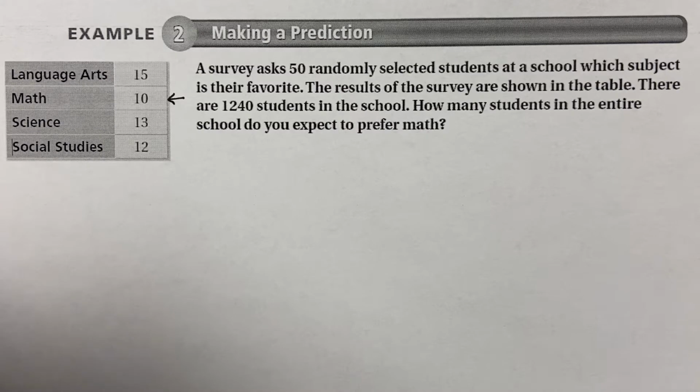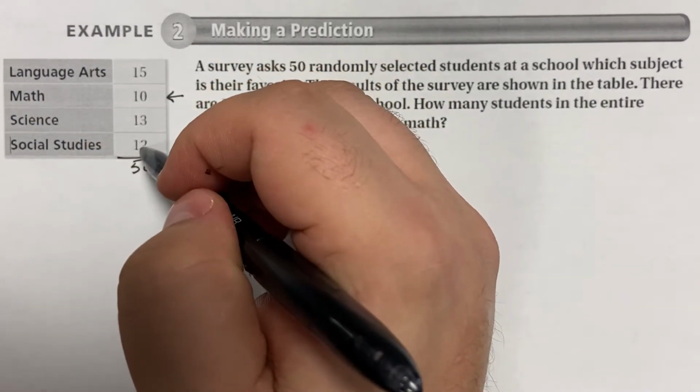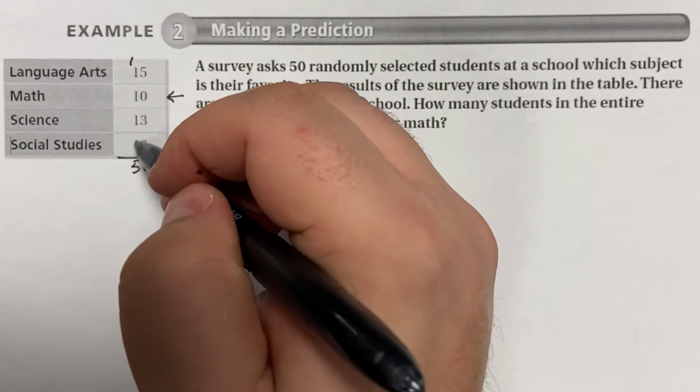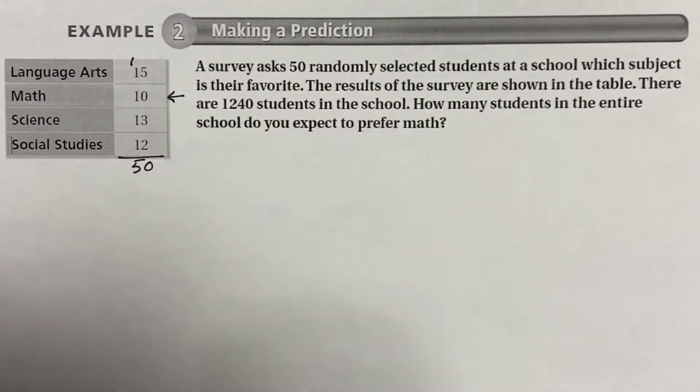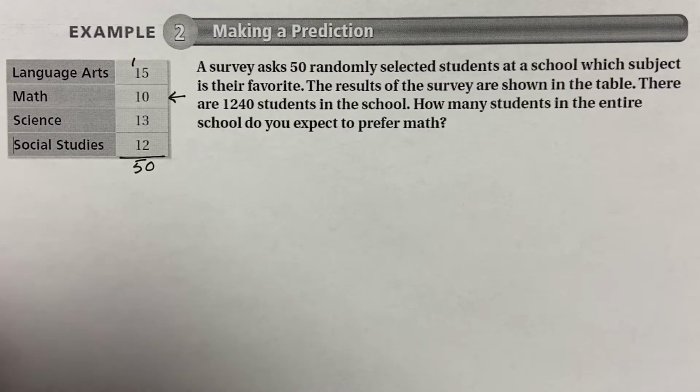Now, what we're trying to find out is how many students in the entire school do you expect? We only asked 50, and if you add this up, you'll be able to verify 5 plus 3 is 8, plus 2 is 10, carry the 1, 2, 3, 4, and 5, 50. So we verified that we have asked 50 people, even though it did tell us. It's always good to double check. So the results of the survey are shown.